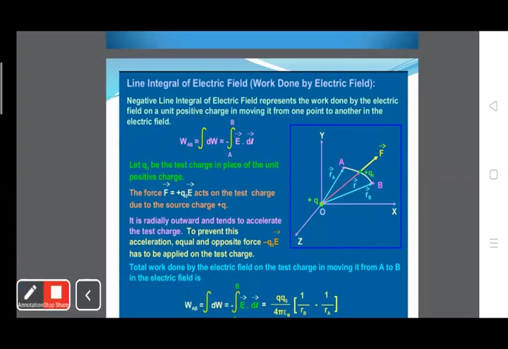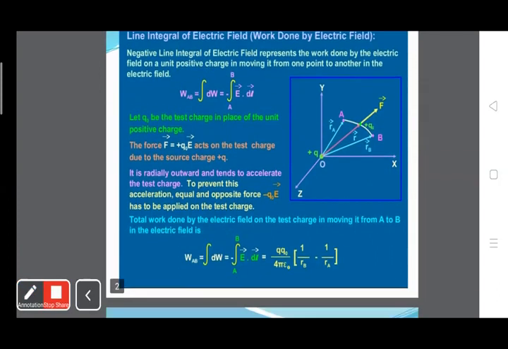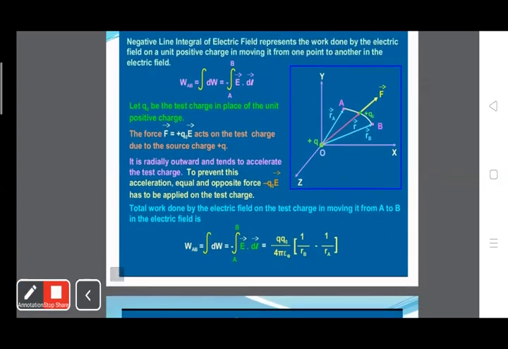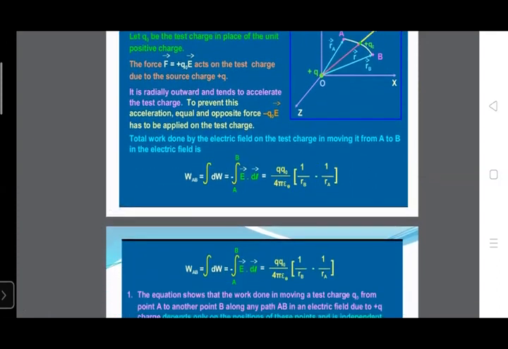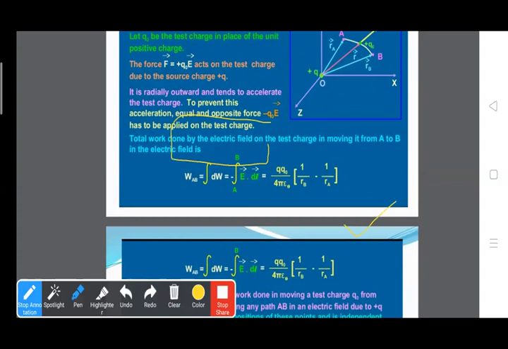Okay? The force F equals Q naught E acts on the test charge due to the source charge. It is radially outward because the test charge is a positive charge, and it tends to accelerate the test charge. On solving, the work done is given by Q naught Q upon 4 pi epsilon naught, in bracket 1 upon RB minus 1 upon RA.